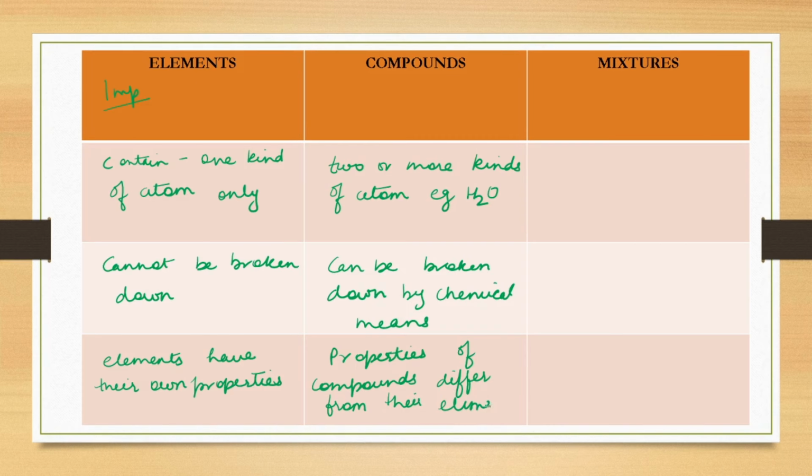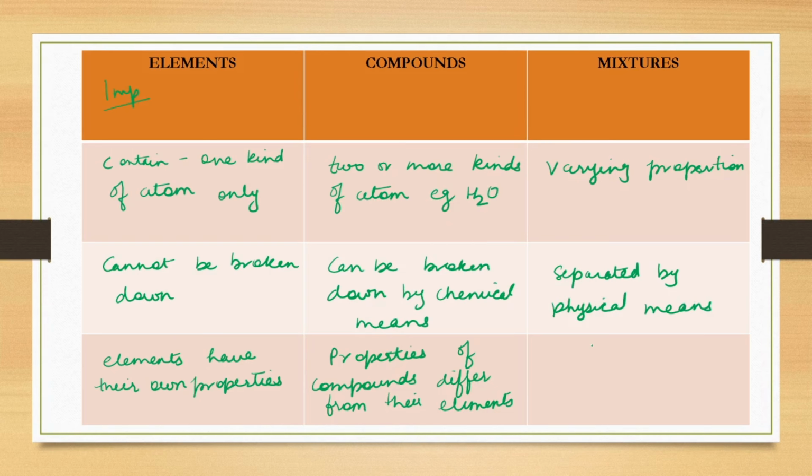And lastly, when we see the points for mixtures, you will remember they have varying proportions. The components, which can be elements or compounds, are present in varying proportions, and they can be separated by physical means.